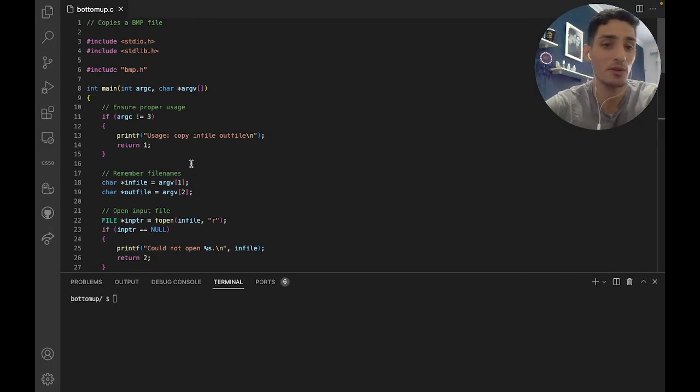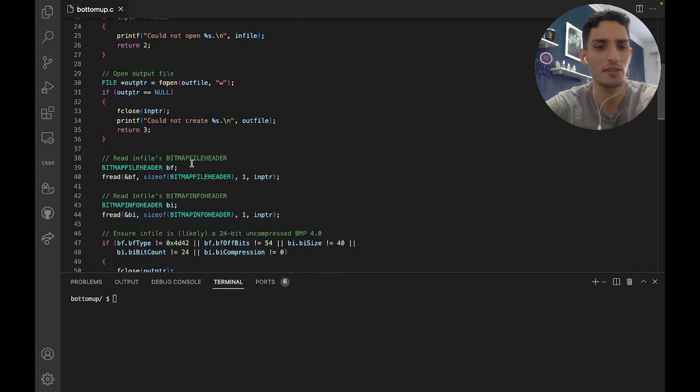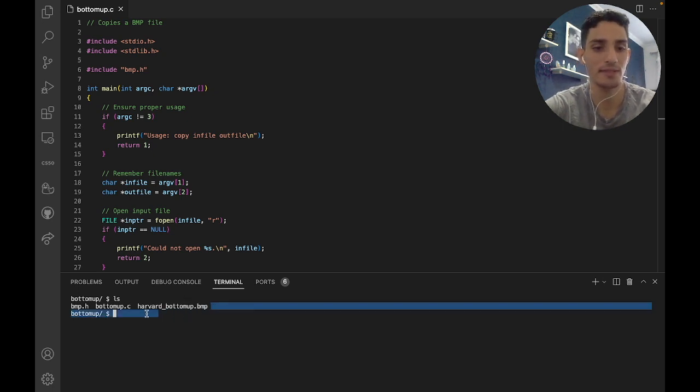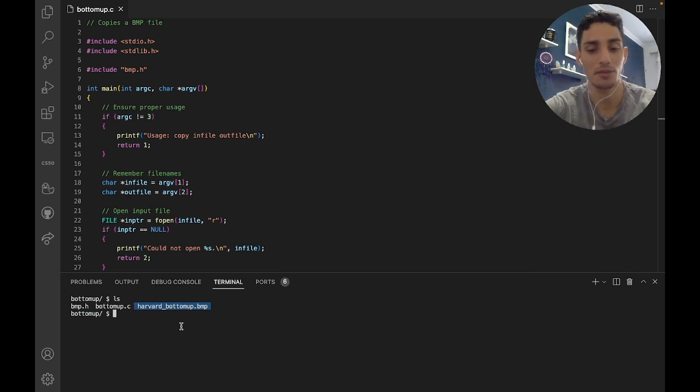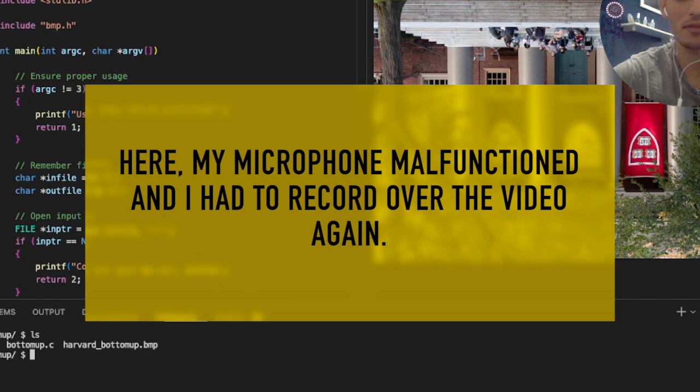When we open the code, we find this, and it can be a little scary at first glance, but let's see what we have in this folder. We have bmp.h, bottomup.c, and Harvard bottomup.bmp. That's the image we have to make right.